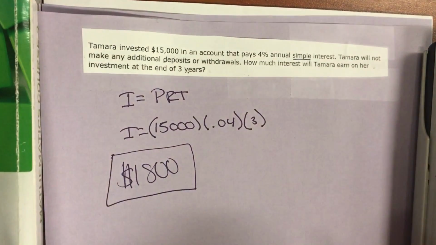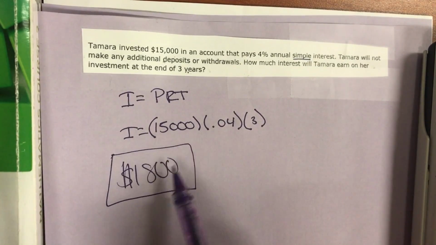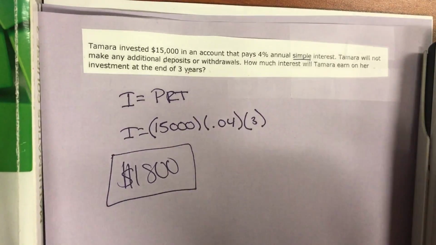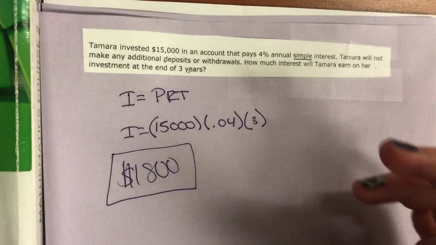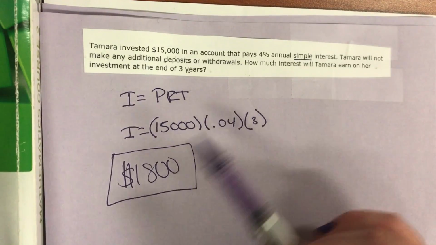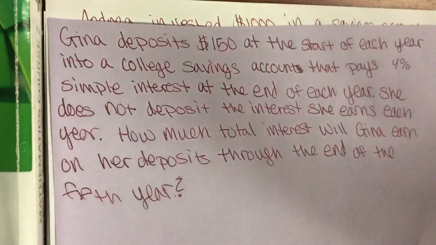Interest, you have to think about it in this way. Is that number smaller than this number? Well, yeah, it's a lot smaller. Because it's only 4% of that for 3 years. So it's going to get smaller. If you get a really big number, you've made a mistake.